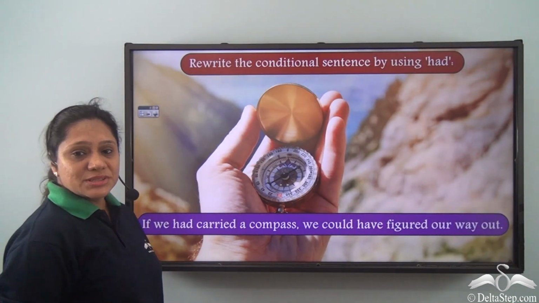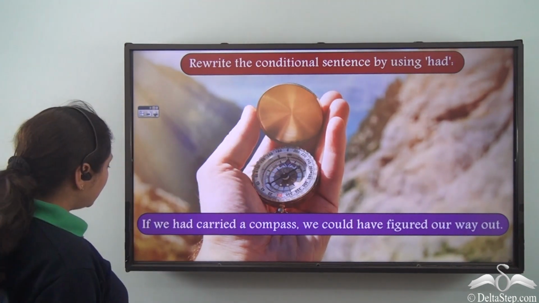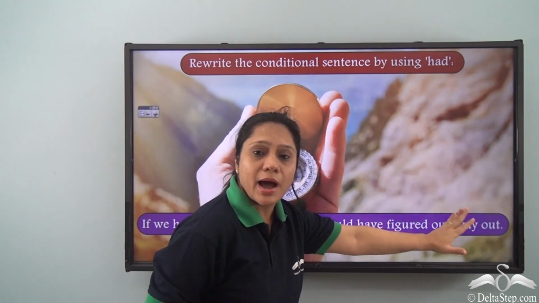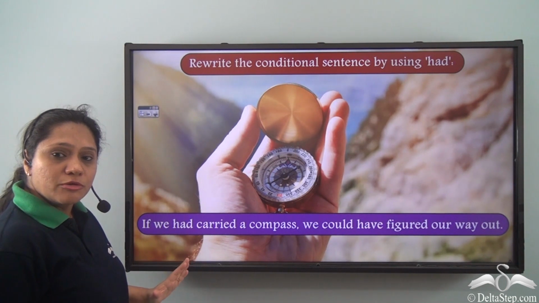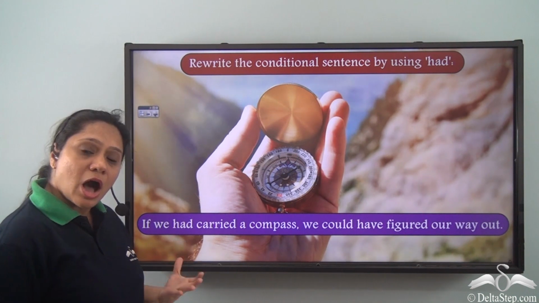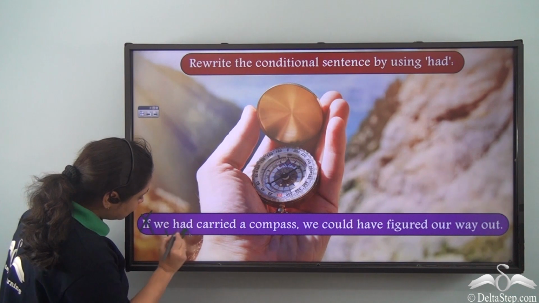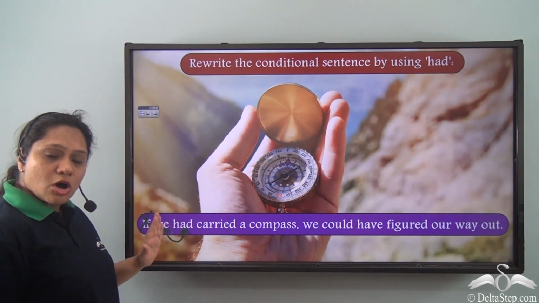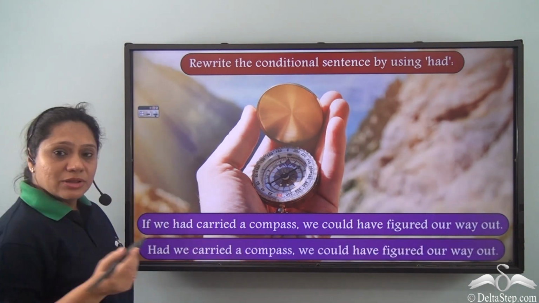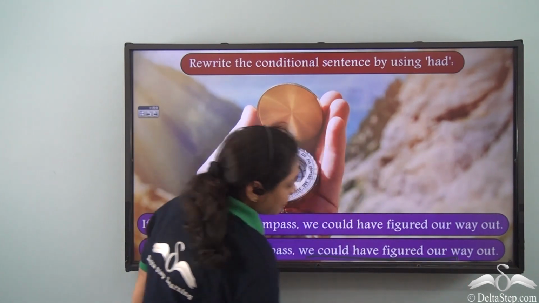So let us try to do this exercise. Rewrite the conditional sentence by using had. If we had carried a compass, we could have figured our way out. So what do we have to do? We have to write another conditional sentence beginning with had. How will we do it? We will remove the if and we will interchange the positions of the auxiliary verb had and the subject we. And we will get, had we carried a compass, we could have figured our way out.